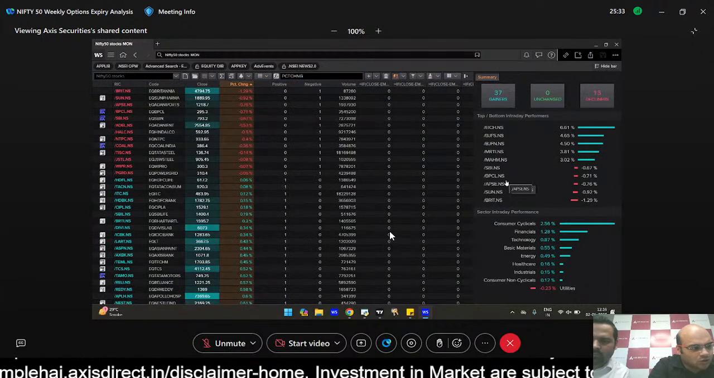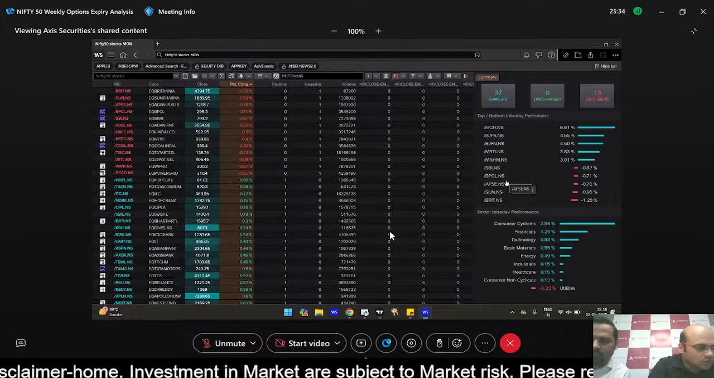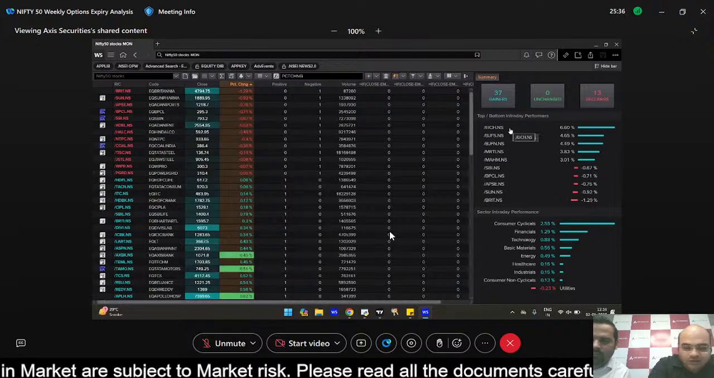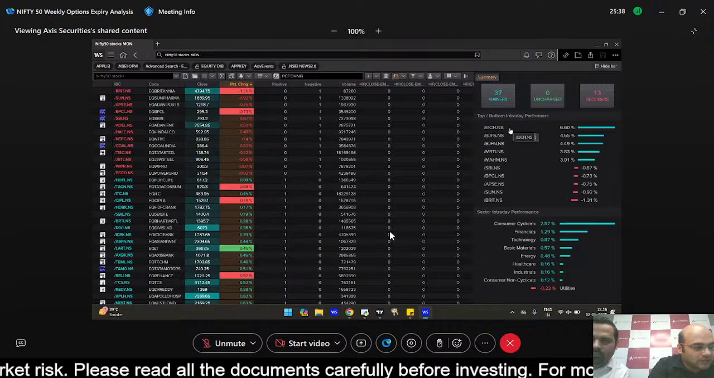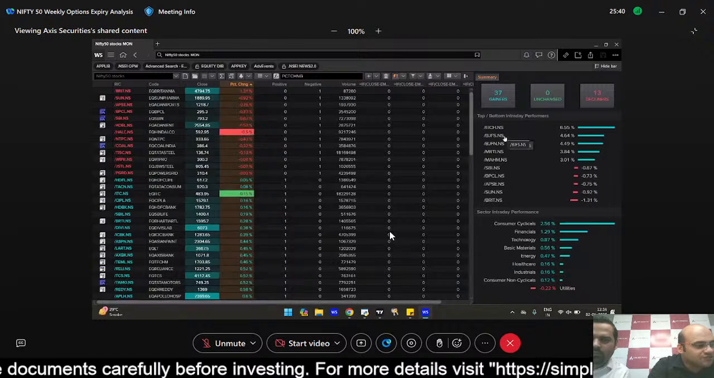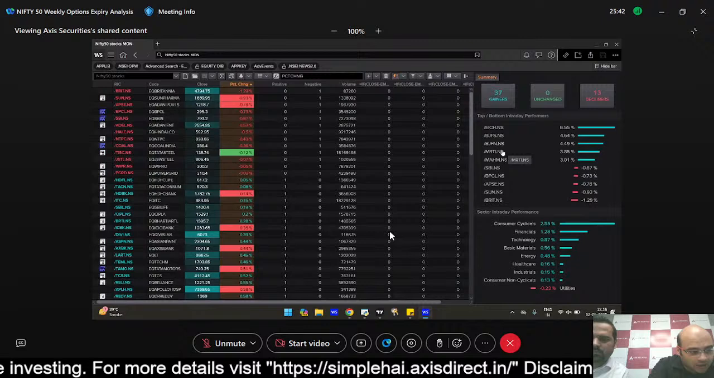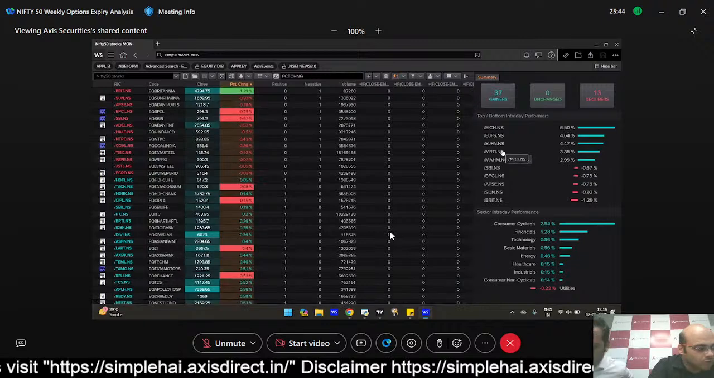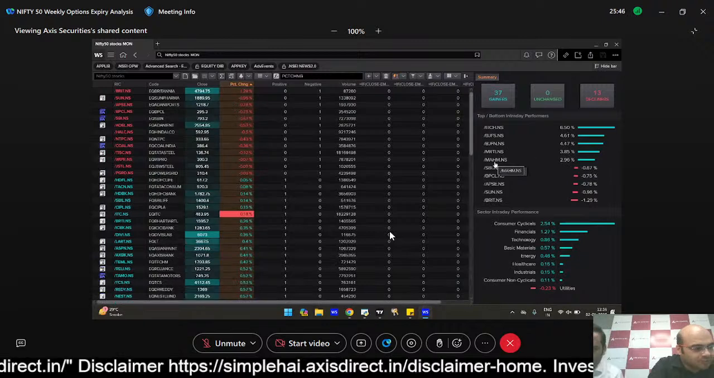I saw that autos was leading. So Eicher Motors is up more than 6.5%. Bajaj Finserv, Bajaj Finance, they are up more than 4%. Maruti close to 4%. Mahindra and Mahindra close to 3%. So they are the ones that are leading.